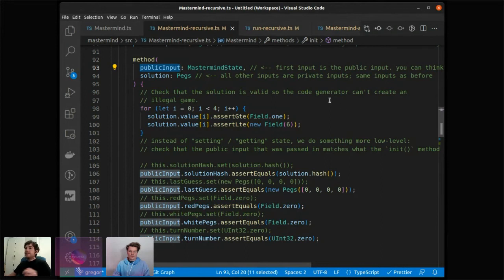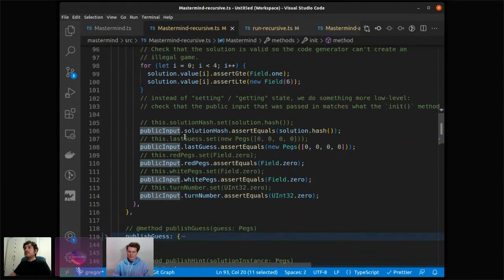And yeah, so under the hood it's the same thing, but it's more low level because this is the low level primitive basically. So public input is our new state, and so we assert that it is such. It is what we want in the init method.